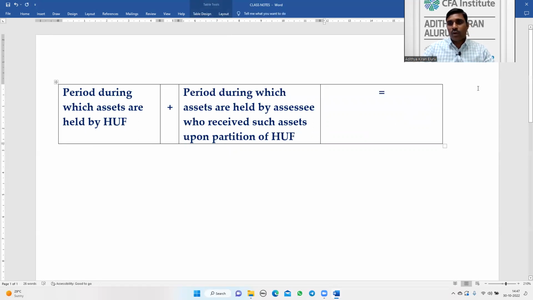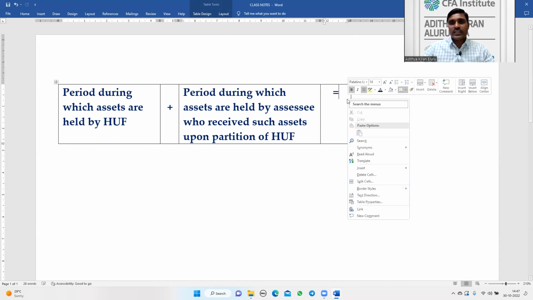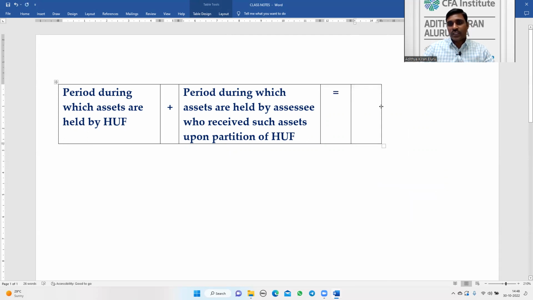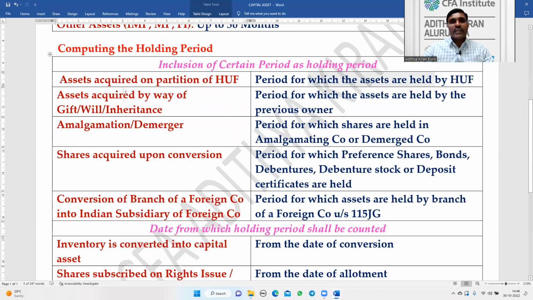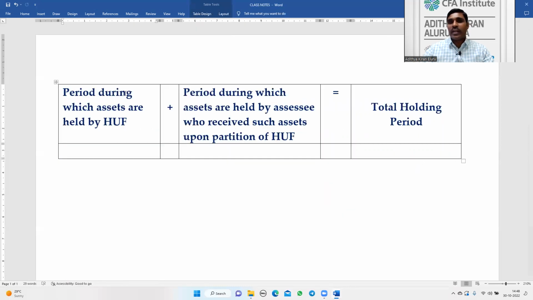Period during which assets are held by the assessee plus period during which assets are held by the HUF is equal to total holding period. This will be the total holding period.